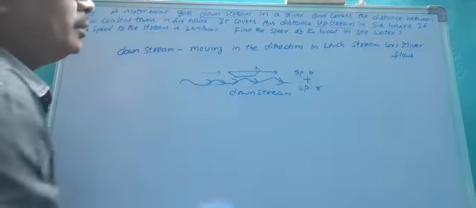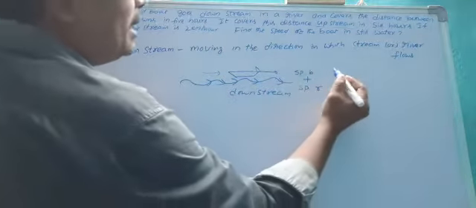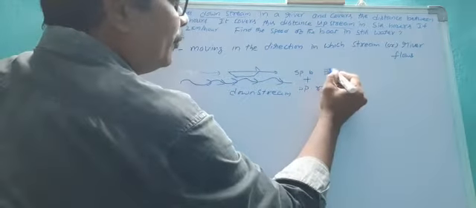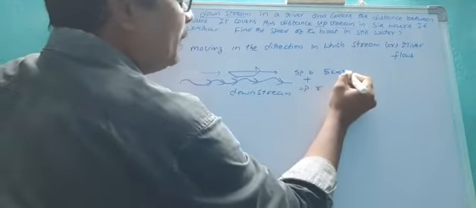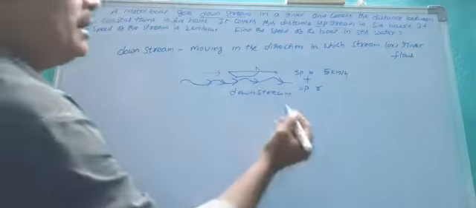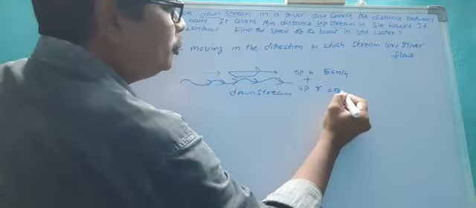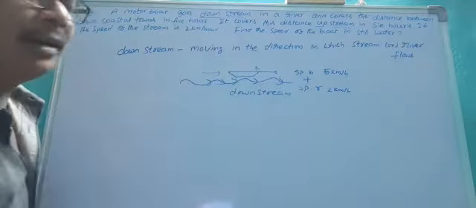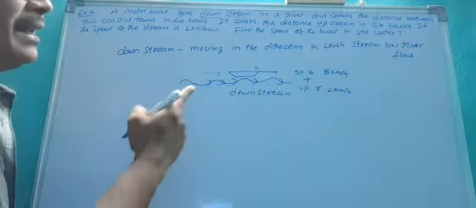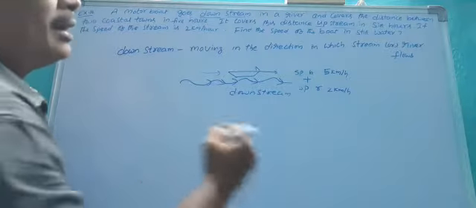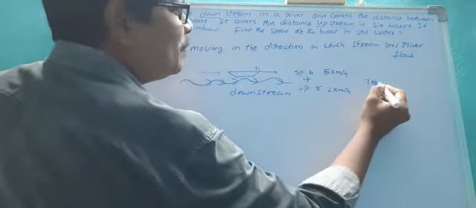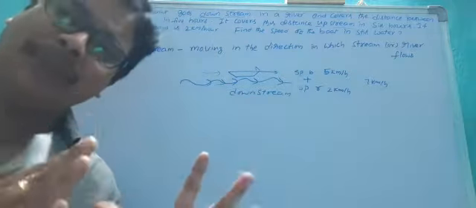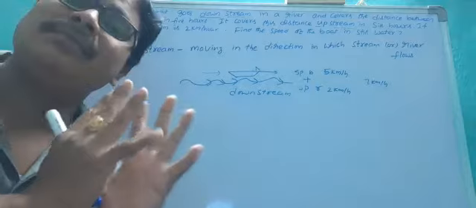For example, the speed of the boat is equal to 5 kilometers per hour, and the speed of the river is equal to 2 kilometers per hour. So the total speed of both boat and stream is 7 kilometers per hour, because the stream has some speed and the boat also has some speed.